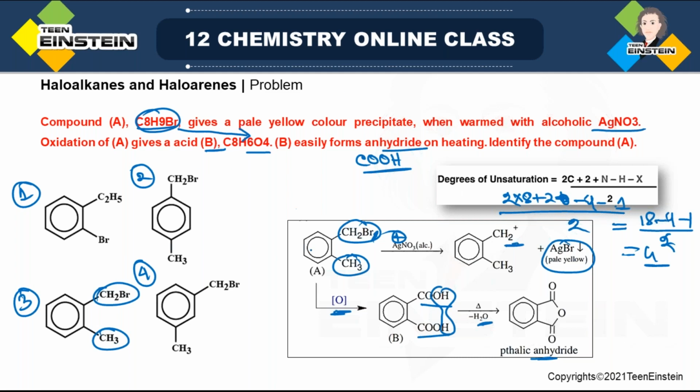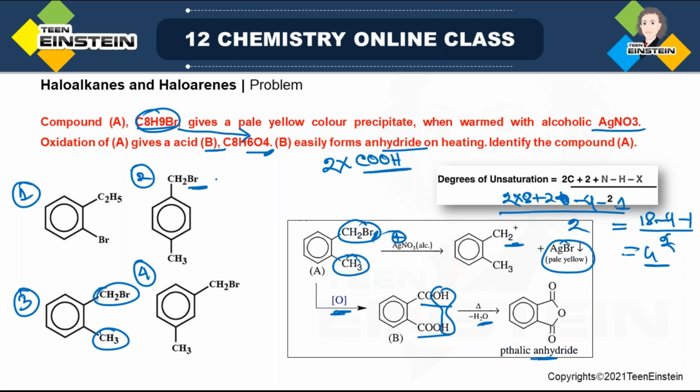Actually, this information is most important, that B can form anhydride easily, and as there are a total of 4 oxygens, there will be 2 CO2H groups, only then can you match 4 oxygens. And the first piece of information, that warming with alcoholic AgNO3 gives a pale yellow precipitate, proves that there must be an aliphatic carbon-bromine bond.